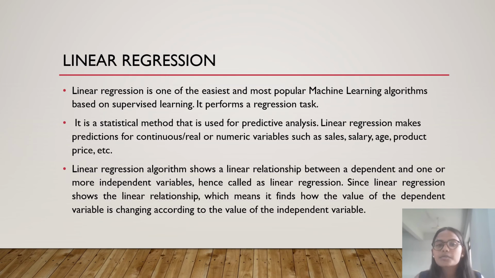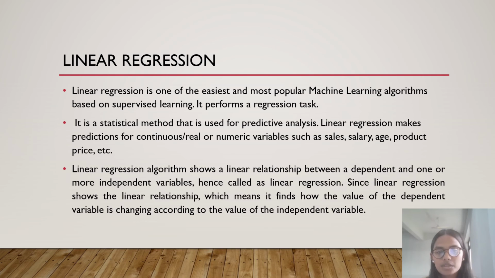The second algorithm used is linear regression. Linear regression is one of the easiest and most popular machine learning algorithms. It is based on supervised learning and it performs a regression task. It is a statistical method that is used for prediction analysis. Linear regression makes predictions for continuous, real, or numerical values such as sales, salary, age, product price, etc.